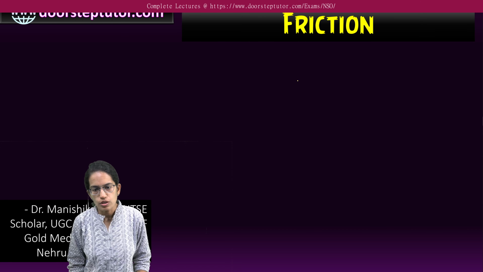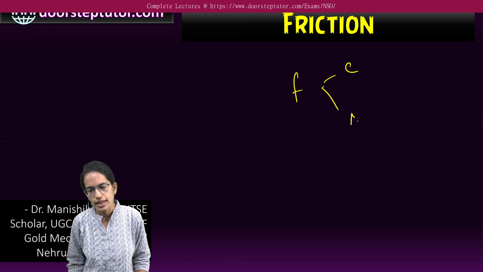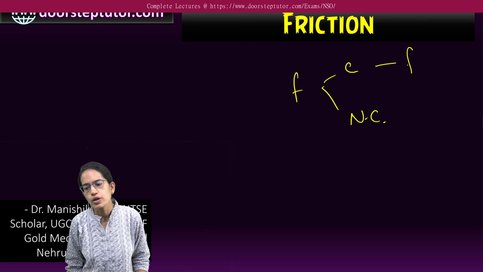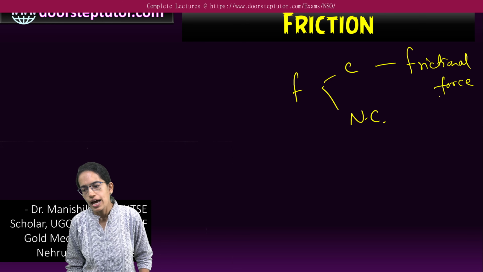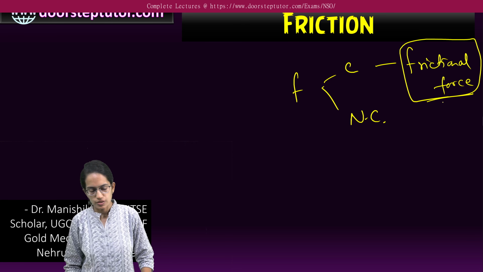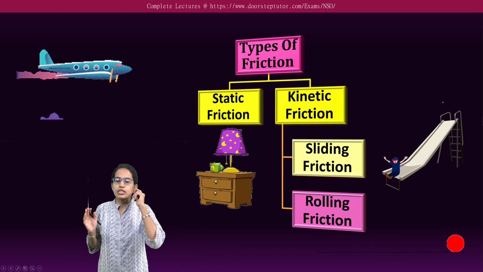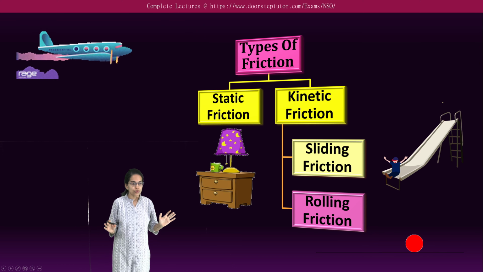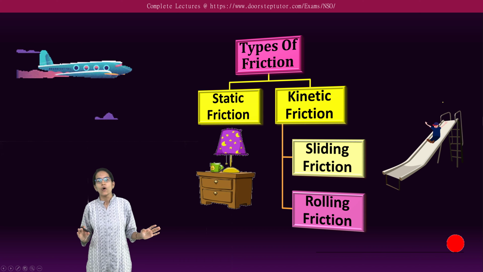We already saw that forces can be classified as contact and non-contact forces. Under contact force, there is the frictional force or the muscular force, and frictional force is what we would understand today. So this frictional force could be of two types: static or kinetic.